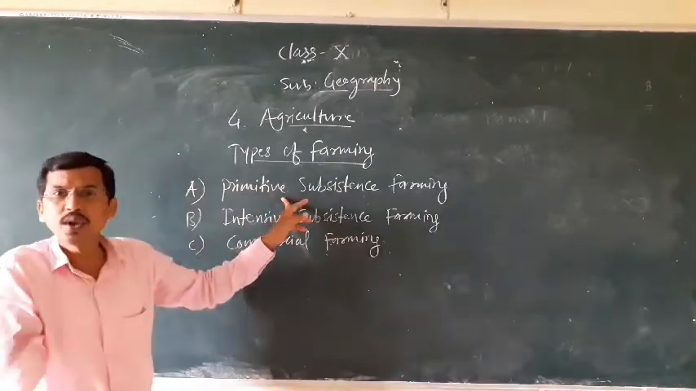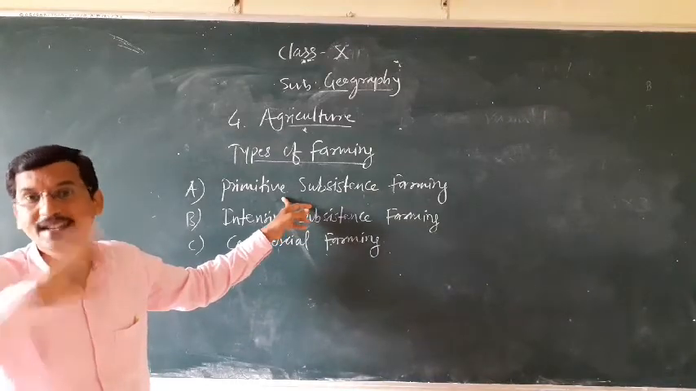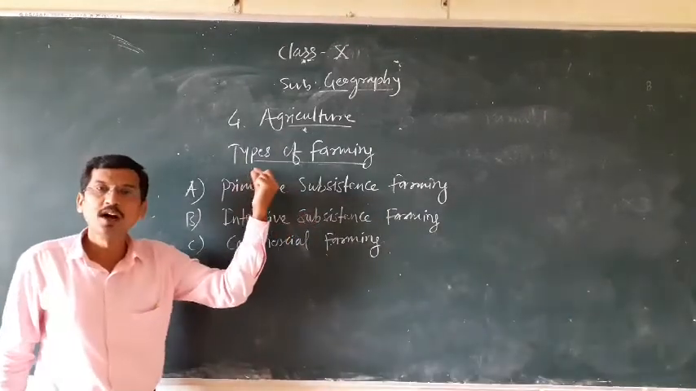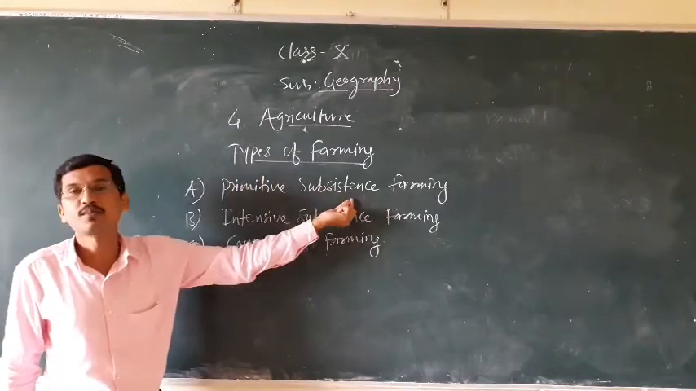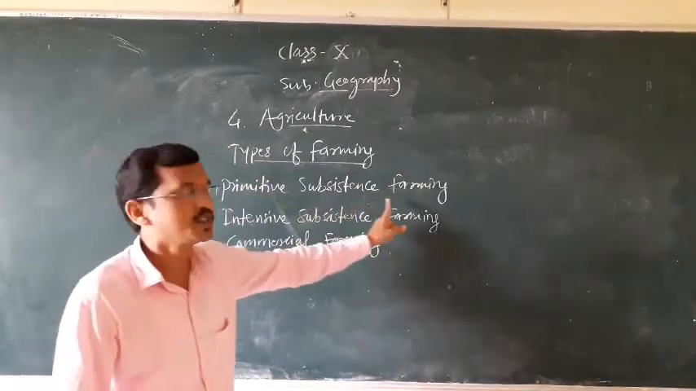Even if there is no rainfall, or there is irregularity of rainfall, there are no facilities or provisions to provide water for these types of crops. Therefore, this type of farming is called primitive subsistence farming.